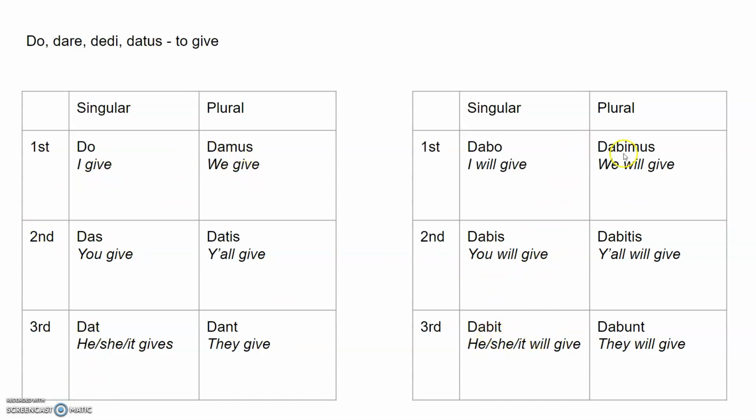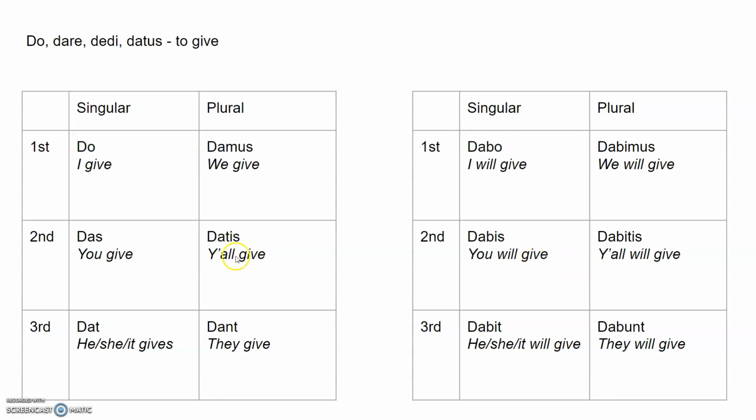Damus, we give, turns into dabimus, we will give. Datis, dabitis, y'all will give. And then a slight difference here: dant, they give, turns into dabunt. Notice that's not a bi, it's a bu. It's just how the Romans do it. And that is basically it right there.